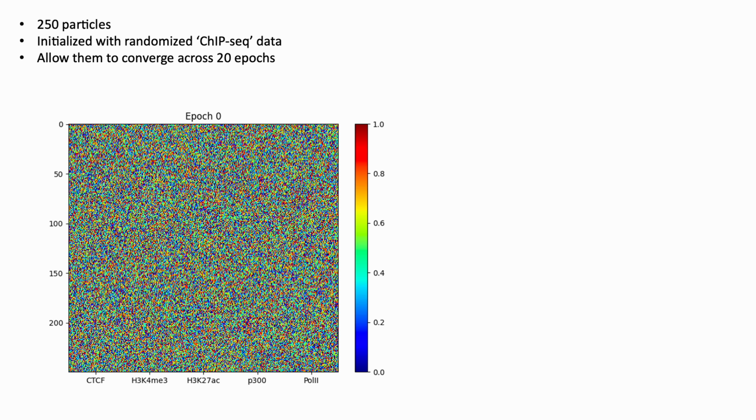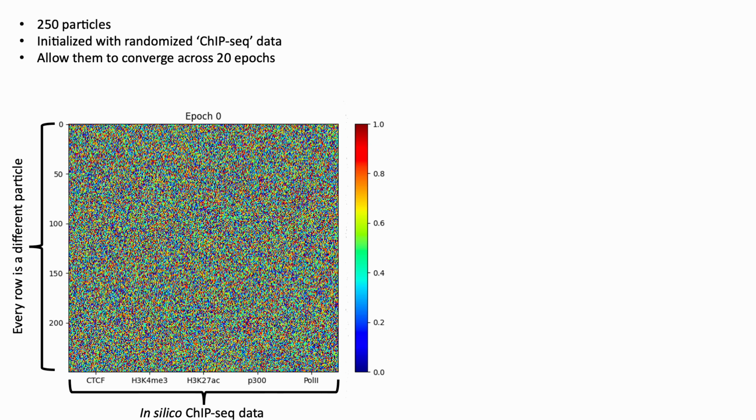So this is what the raw data looks like. I'll walk you through it real quick: we have 250 particles here. Every single row represents a different particle. They're initialized with randomized ChIP-seq data. This is 500 columns long, representing 1 KB windows at 50 base pair resolution. And we have CTCF, H3K4 trimethylation, H3K27 acetylation, P300, and Pol2. And you can see by the random smattering of the data here that the data was completely random, with a 0 to 1 random initialization.